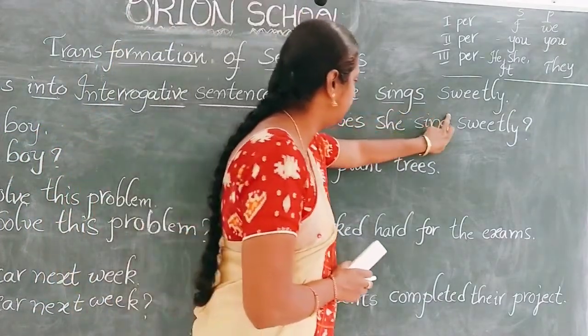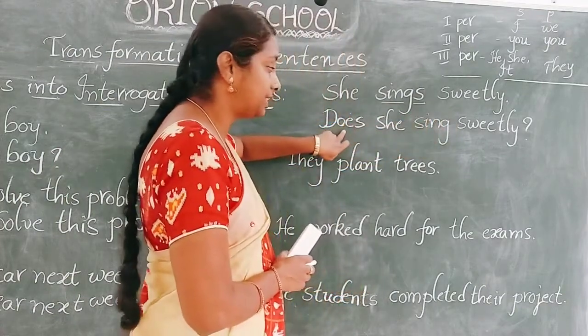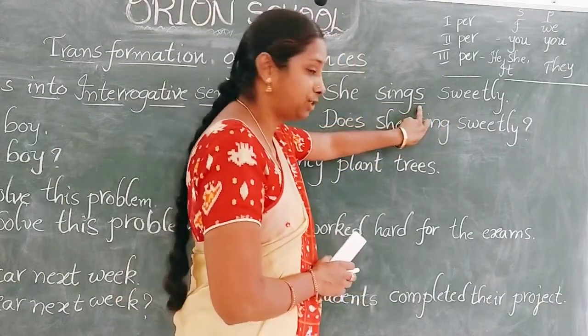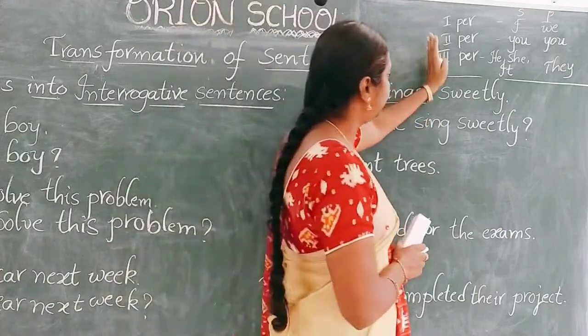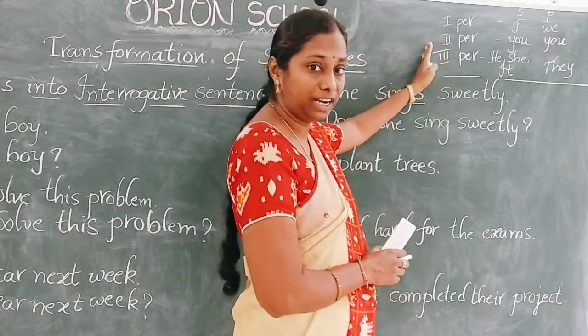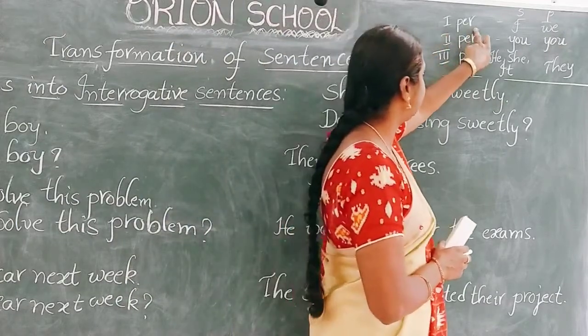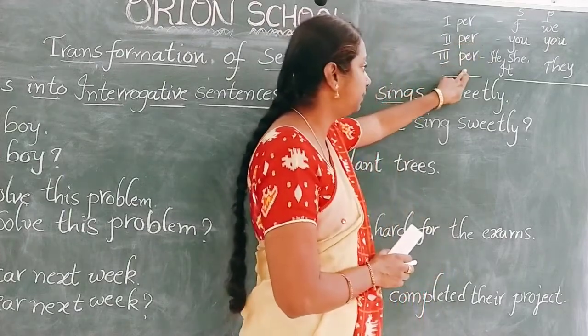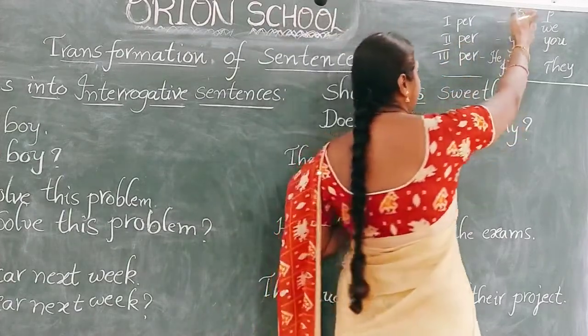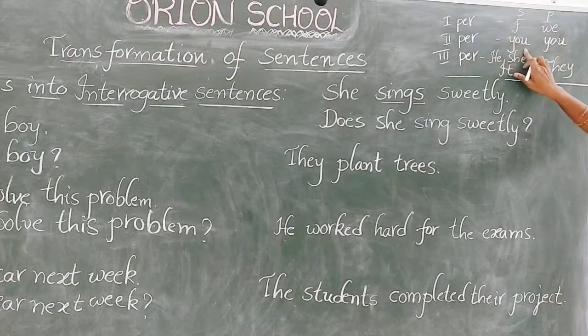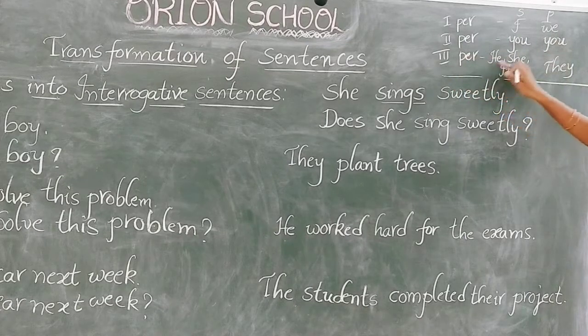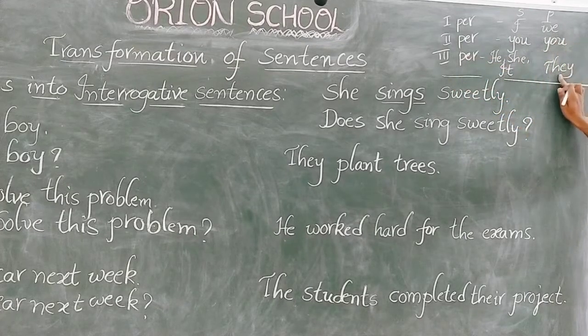She sings sweetly. So why do we have to use does here? Here we have S or ES and the subject is singular. So here we have different types of pronouns. Let us see once. First personal pronoun, second personal pronoun, third personal pronoun. First person singular, I. First person plural, we. Second person pronoun singular, you, and plural, you. Next, third person pronoun, he, she, it, and plural pronoun, they.